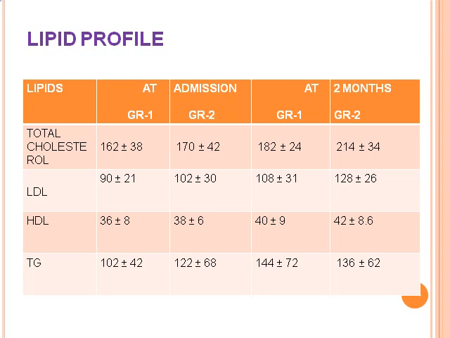The total cholesterol at admission is approximately the same in group 1 and group 2, and LDL, triglyceride is a little higher at 2 months, 144 plus or minus 72 and 136 plus or minus 60. We want to correlate serum cholesterol level at admission and at 2 months with the prognosis, or with interleukin-6.